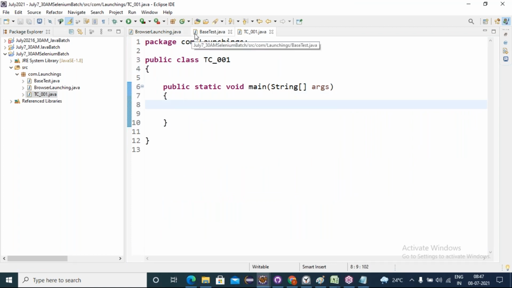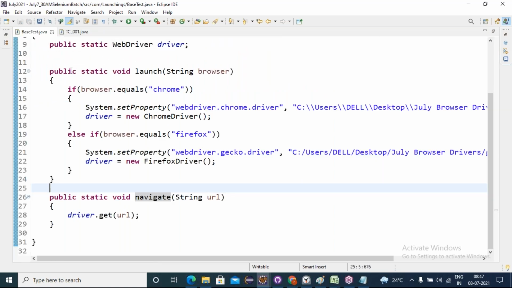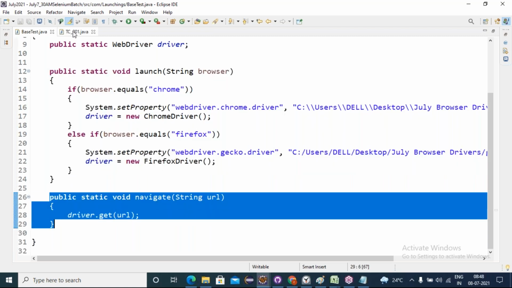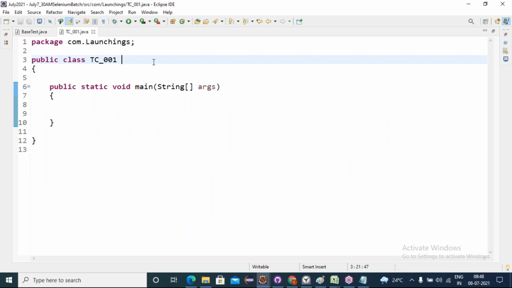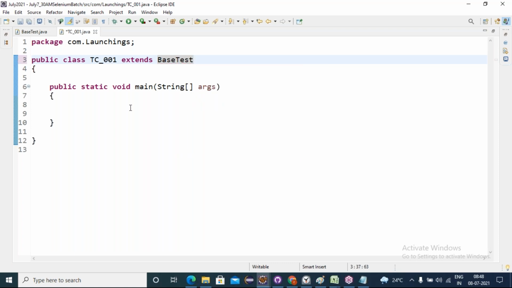Those functionalities are defined in the base test class. I want to use these methods in my test case 1. How can I use them? Extend. Yes, inheritance. Extends. Which class do I need to extend? Base test. Now we can use the base test methods here, right?